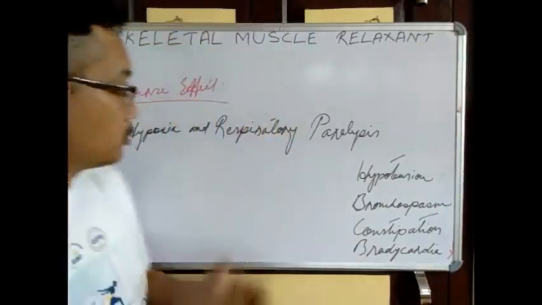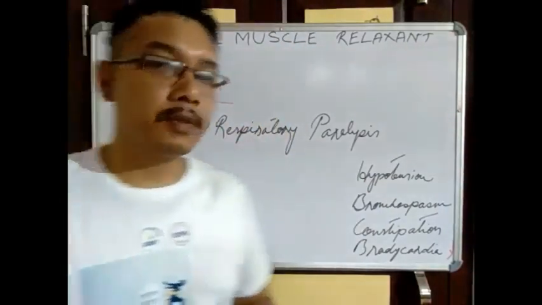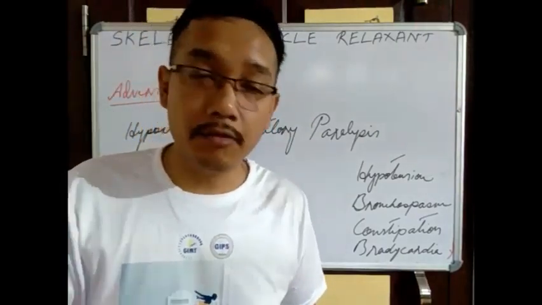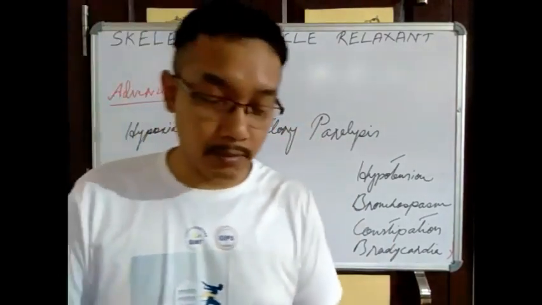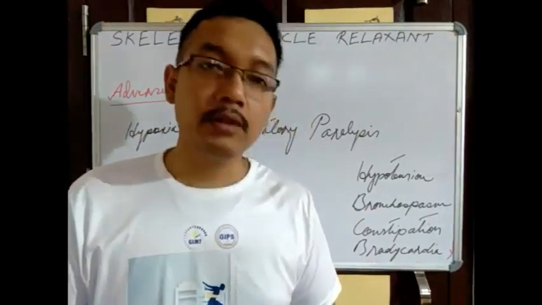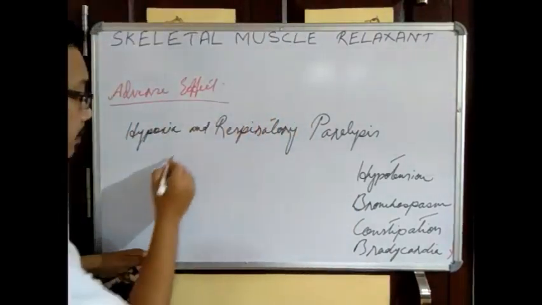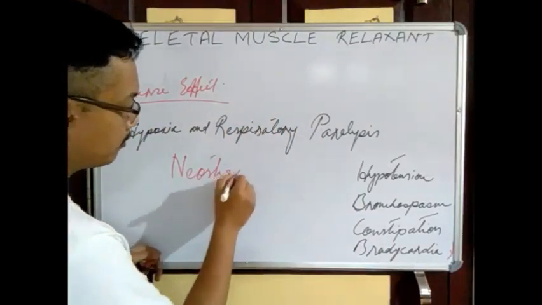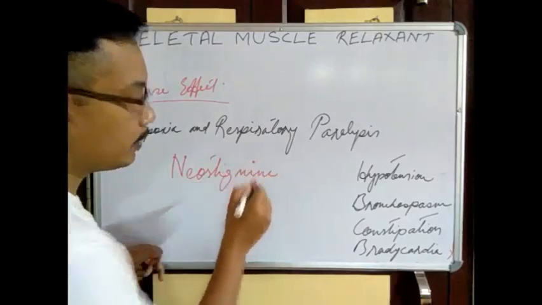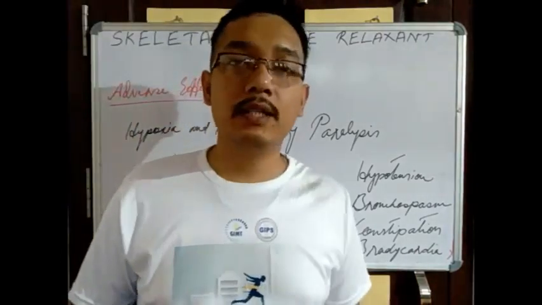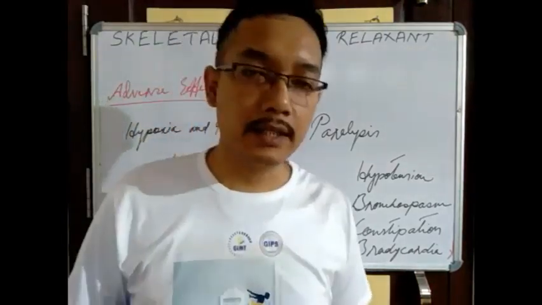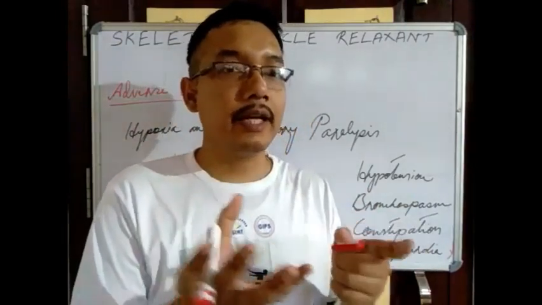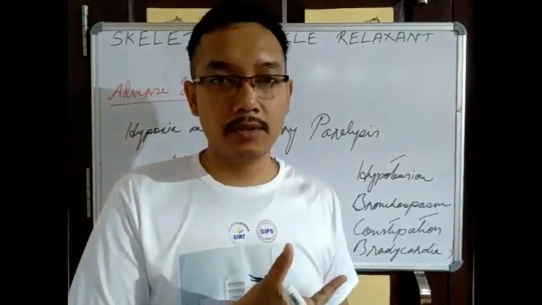So, to cure this kind of hypoxia and respiratory paralysis, which may be because of the excess of this kind of non-depolarizing blockers, we already studied what we have to give. We have to give the neostigmine, an anticholinesterase drug, which will block the acetylcholinesterase enzyme, and it will increase the concentration of acetylcholine in the neuromuscular junctions.